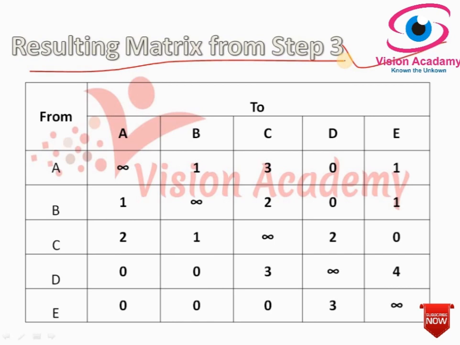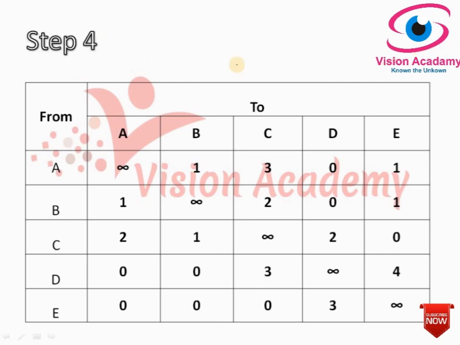Once we complete step 3, we move to step 4. In step 4 there are again sub-steps: 4.1, 4.2, 4.3 and finally 4.4. Let's start with step 4.1.